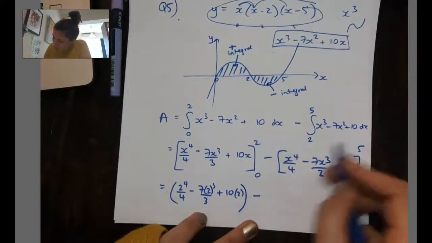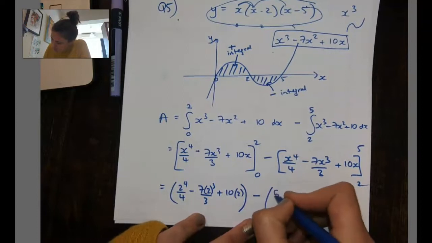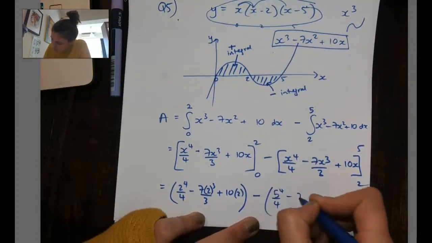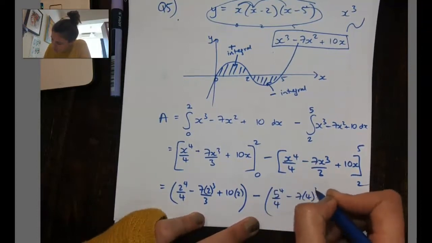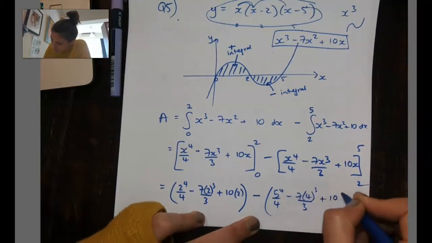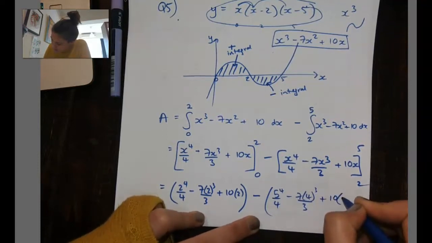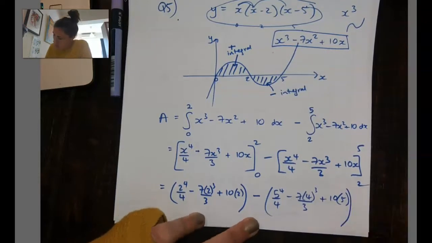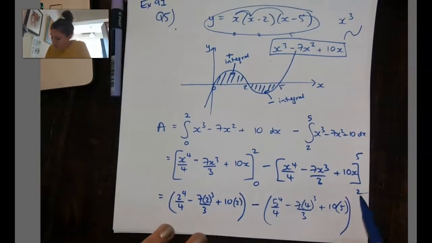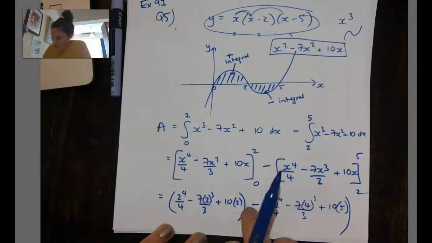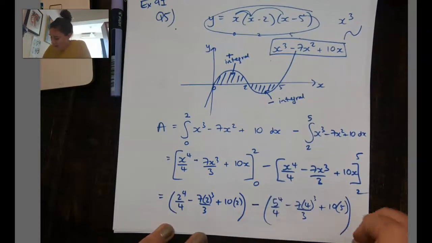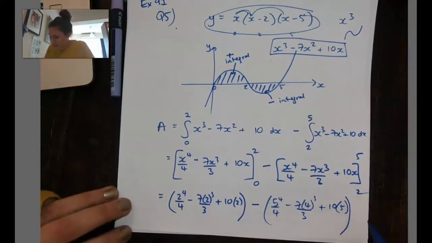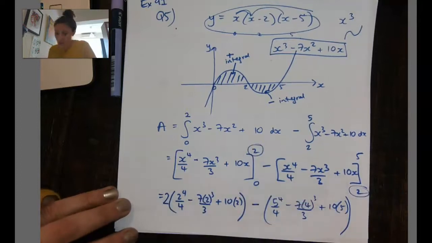Now I subtract. First of all, I put in 5, and now I'm going to subtract what I get when I put in 2. But I'm already subtracting the whole thing, so I'm actually going to be adding that on. And rather than writing out again, because this matches what I've already done here, I'm just going to say, right, I need 2 of those.